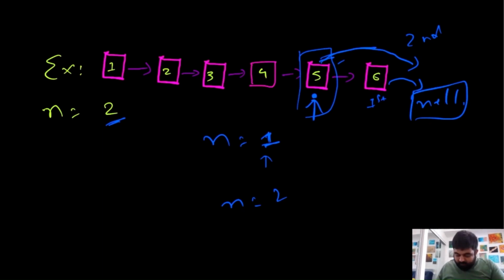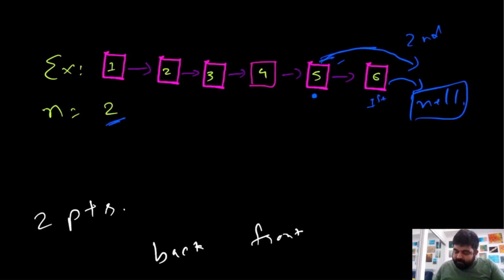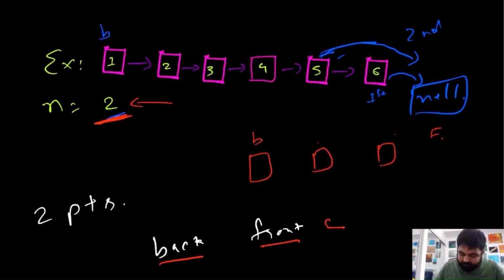So basically we are going to use a two pointer system here, with a back pointer and a front pointer, and the positions of the back pointer and front pointer are determined based on whatever n is given. Say our back pointer is at this position, which means our front pointer needs to be 2 steps ahead, so 1, 2. This is where our front pointer would be at the beginning. Now that we have both positions set up, all we need to do is keep iterating to the next element until we find that the front element is at the null position.